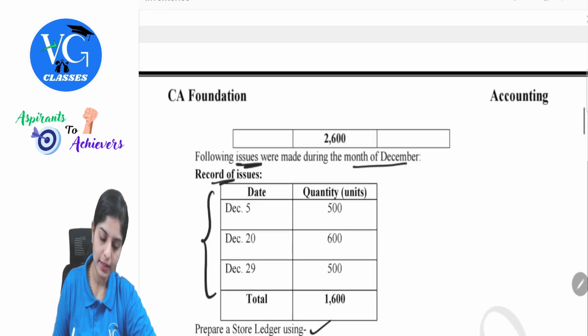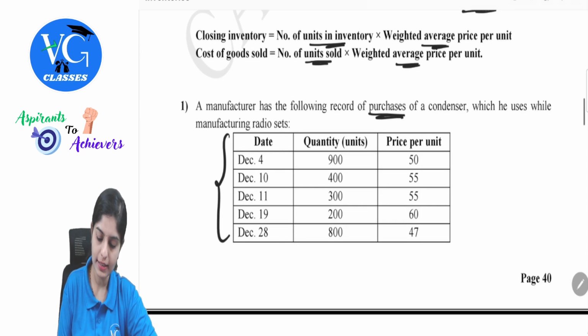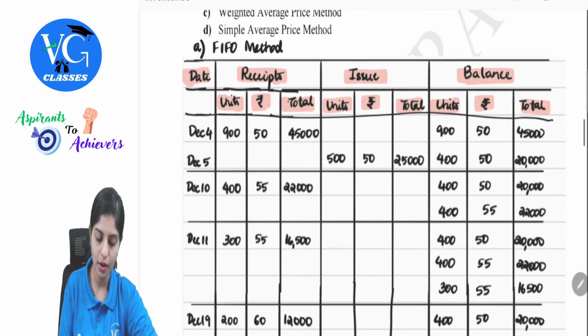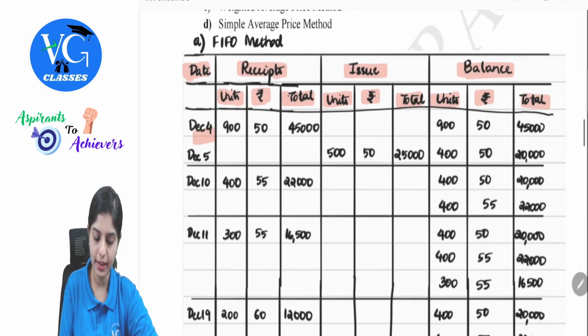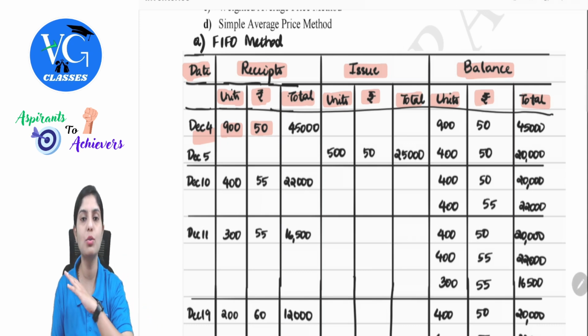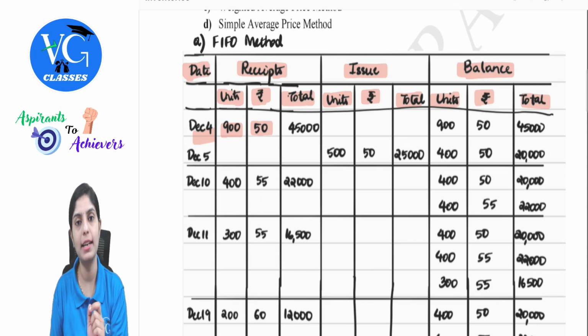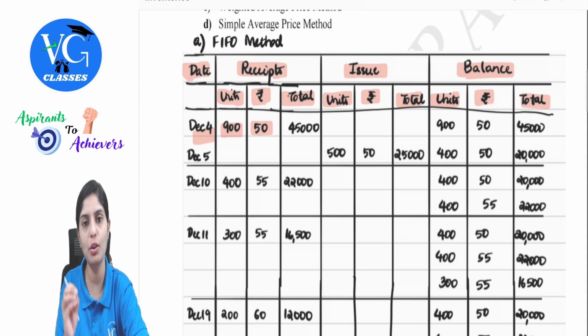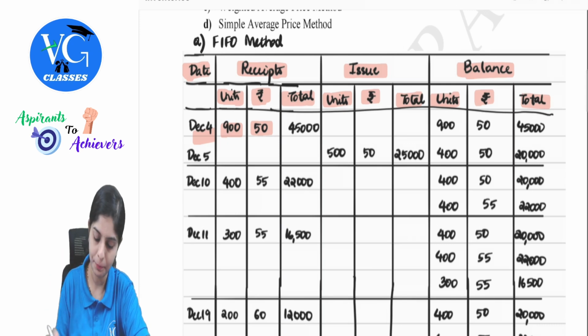So first, receipts: on the 4th, there are 900 units bought at 50 rupees. The same thing we will record on December 4th, 900 units bought at 50. So 900 into 50 will be 45,000. On that particular date, there is no other transaction, so we will directly enter that in the balance. Balance is nothing but reflecting your closing balance for that particular day. So we had 900 units at 50, 45,000.